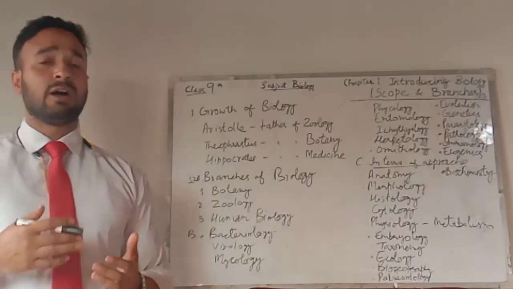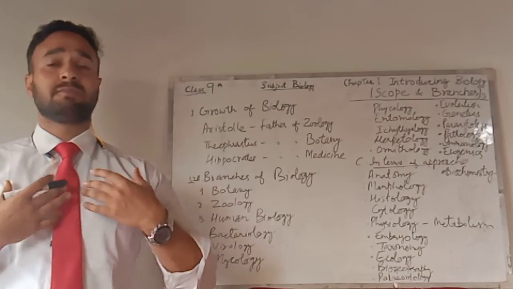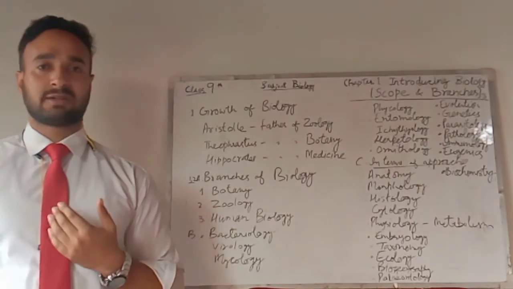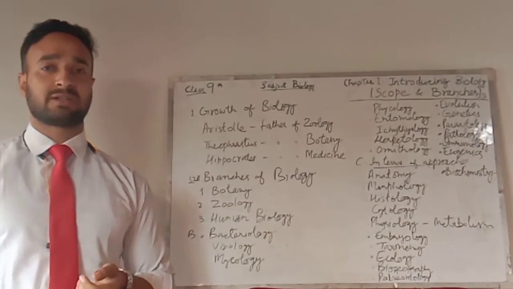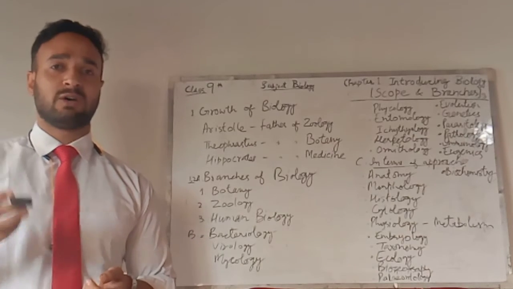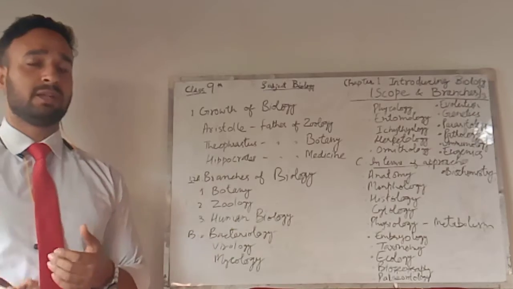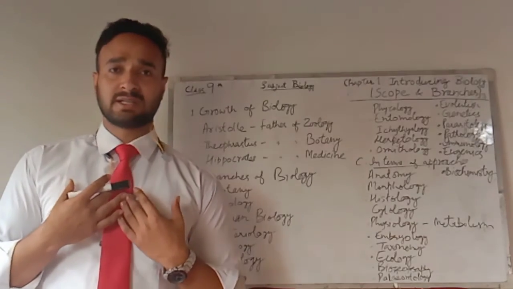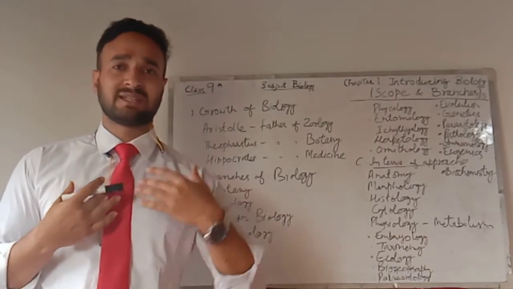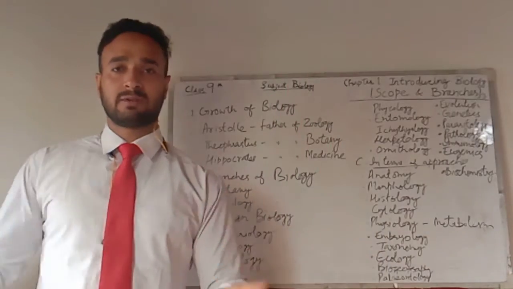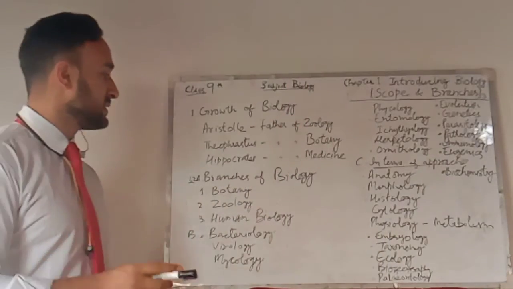And also how is the relationship between human beings and abiotic factors. Abiotic means non-living factors like sand, soil, water, air, right? So the relationship between the human beings and the biotic and abiotic factors of the environment is called ecology.